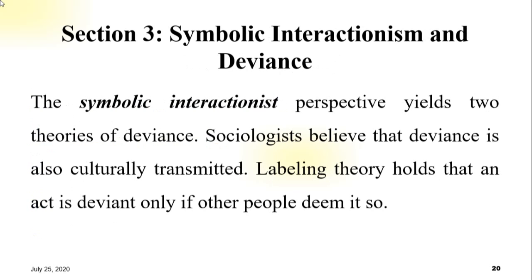The symbolic interactionist perspective yields two theories of deviance. Sociologists believe that deviance is also culturally transmitted. Labeling theory holds that an act is deviant only if other people deem it so.